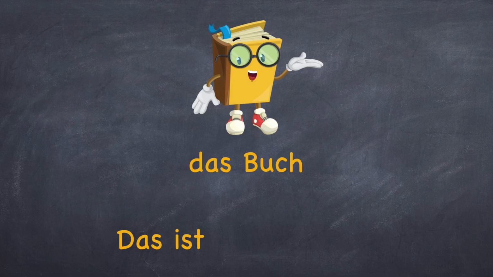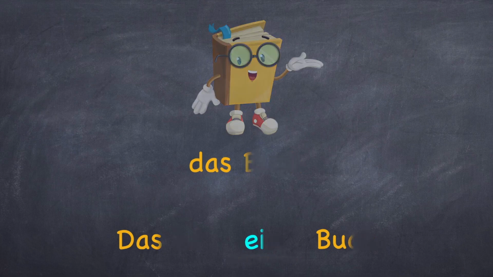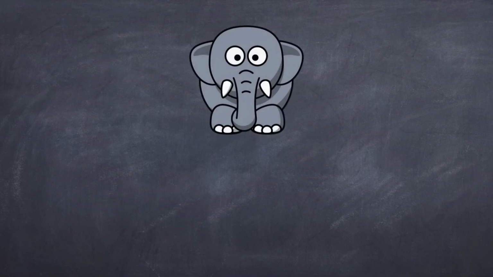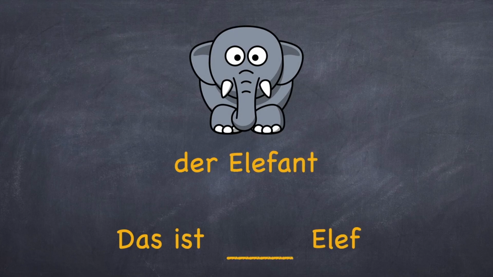Das Buch. So what is the unbestimmte Artikel for das Buch? Das ist ein Buch. Let's move on to the next one. Der Elefant. So what would be the unbestimmte Artikel here? Das ist ein Elefant.